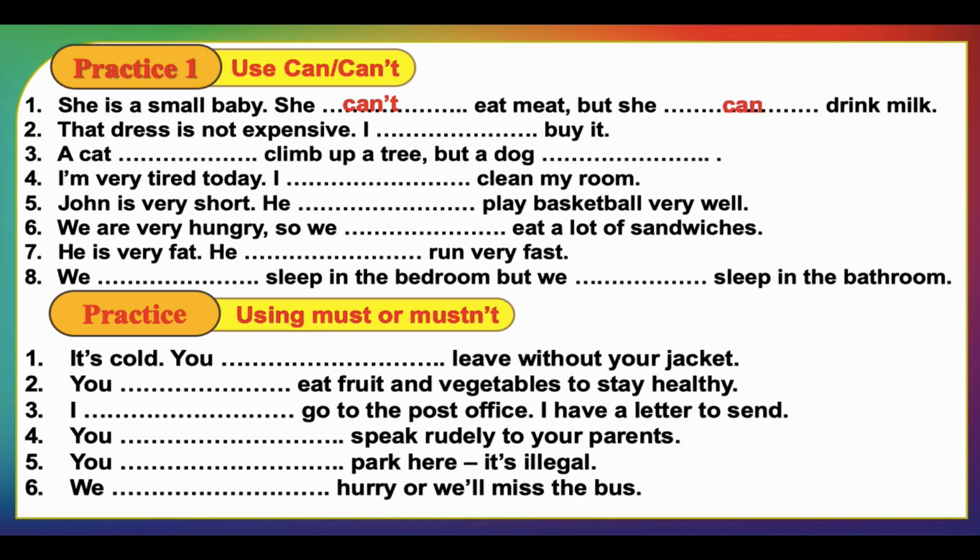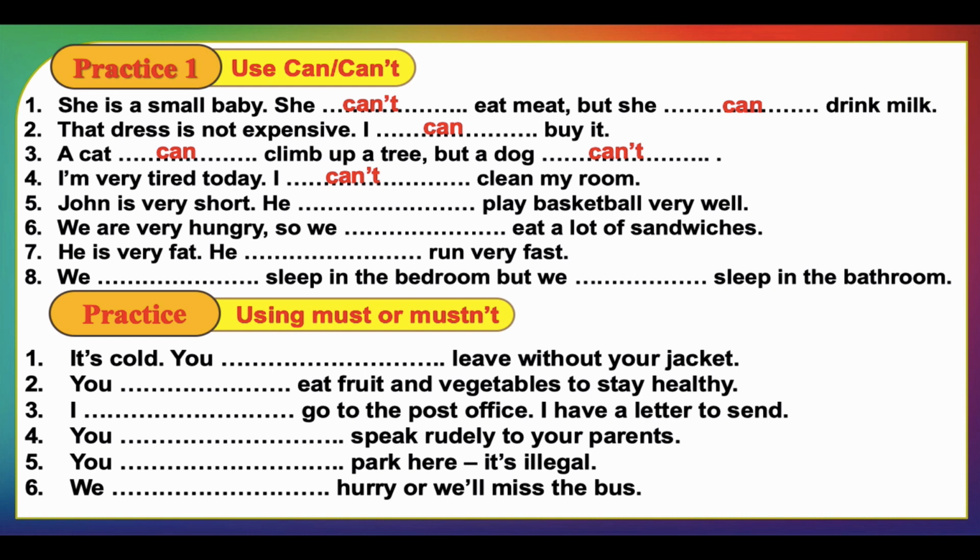That dress is not expensive. Are you going to buy it or no? Of course you are going to buy it. I can buy it. A cat climbs up a tree, but a dog. So who can climb a tree? Is it a dog or a cat? Of course, it's a cat. A cat can climb up a tree, but a dog cannot. I'm very tired today. I cannot clean my room.